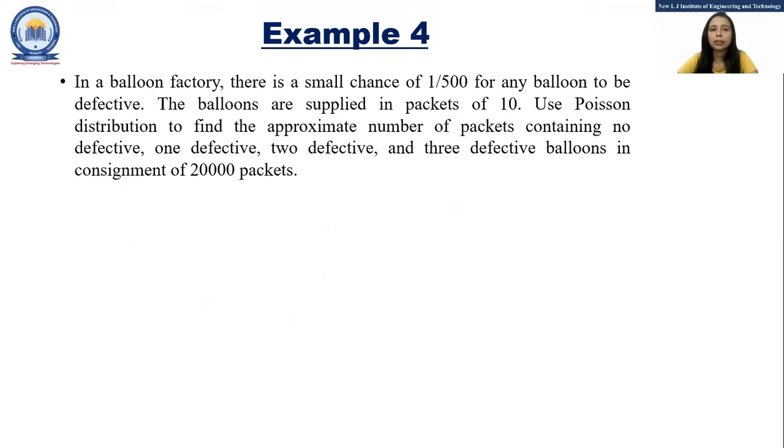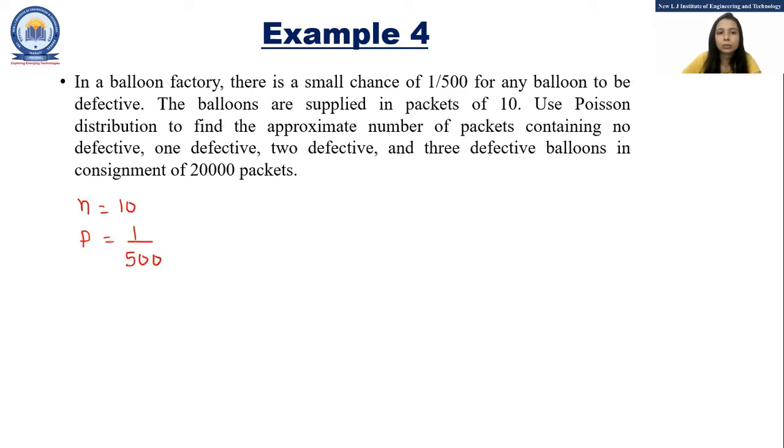Now moving to the next example. In a balloon factory, there is a small chance of 1 by 500 for any balloon to be defective. The balloons are supplied in packets of 10. So n is equal to 10, and p is the probability that a balloon is defective, so that is 1 by 500.